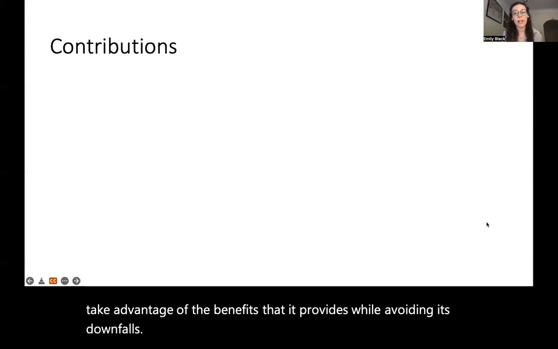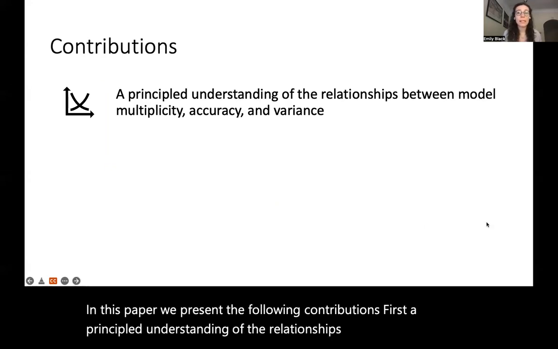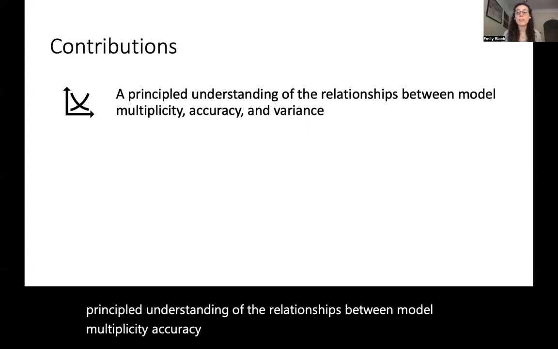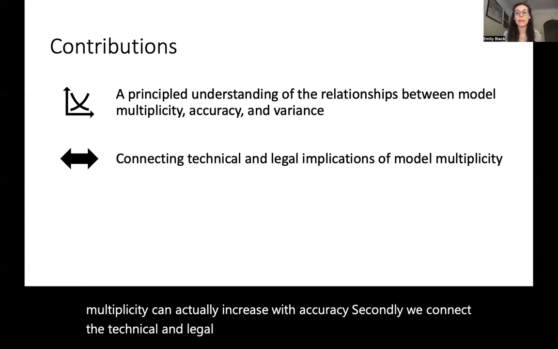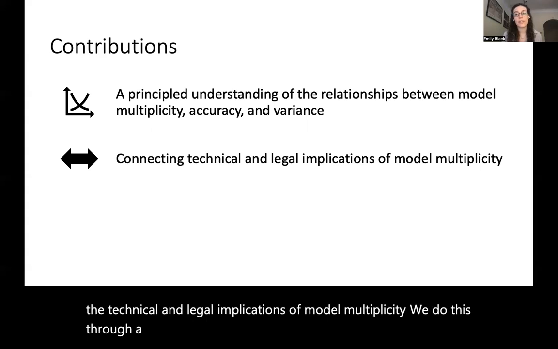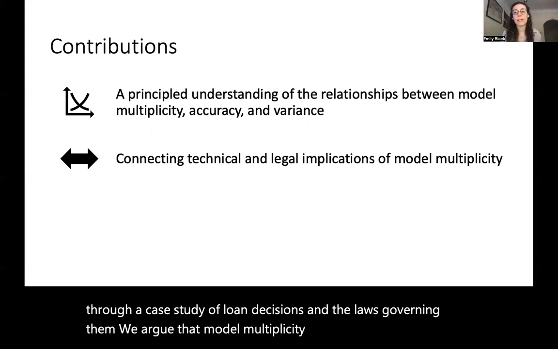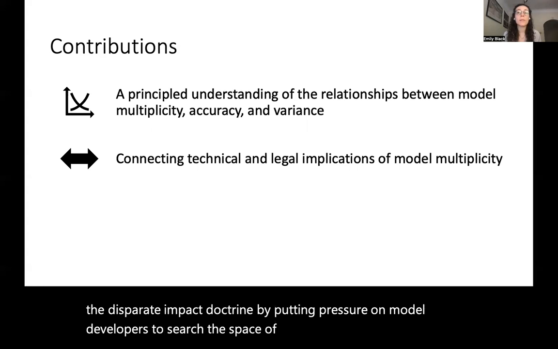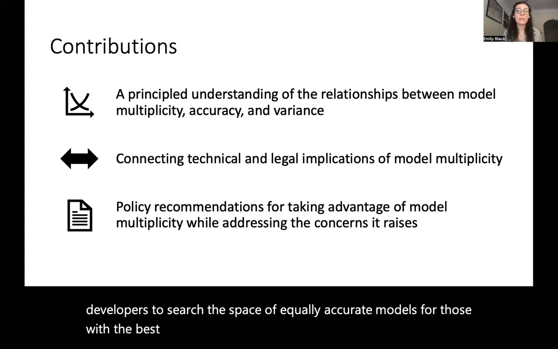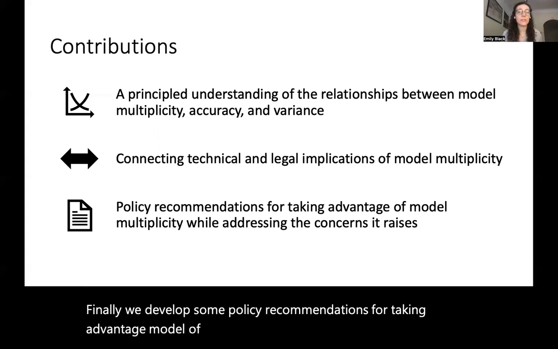In this paper, we present the following contributions. First, a principled understanding of the relationships between model multiplicity, accuracy, and variance. Specifically, we show that model multiplicity can actually increase with accuracy. Secondly, we connect the technical and legal implications of model multiplicity. We do this through a case study of loan decisions and the laws governing them. We argue that model multiplicity may provide more power to the disparate impact doctrine by putting pressure on model developers to search the space of equally accurate models for those with the best fairness properties. Finally, we develop some policy recommendations for taking advantage of model multiplicity while addressing the concerns that it raises.